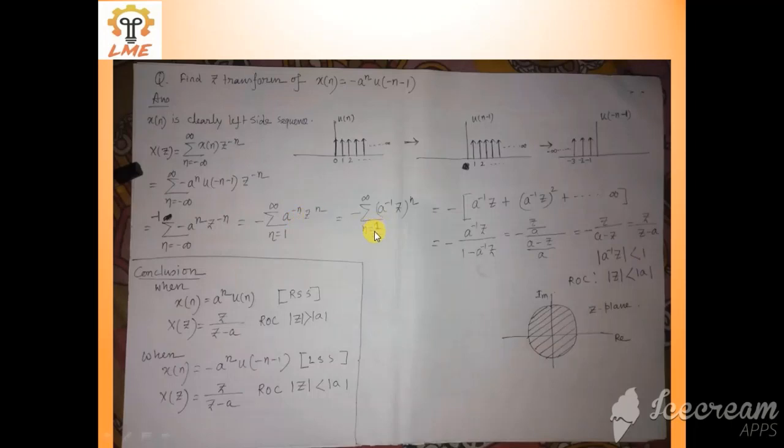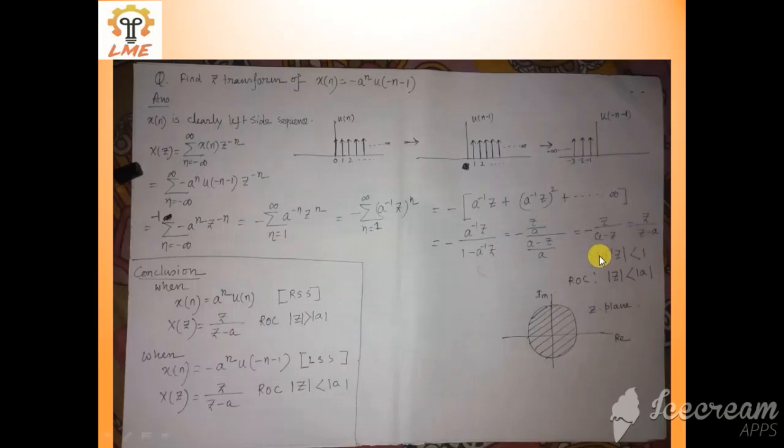So it can be written in this way: the sum of (a inverse z) to the power n, n equal 1 to infinity, with the minus. Again it is an infinite GP series. If you expand this, the first term is a inverse z, over 1 minus the common ratio a inverse z. After simplification you will get z by z minus a.